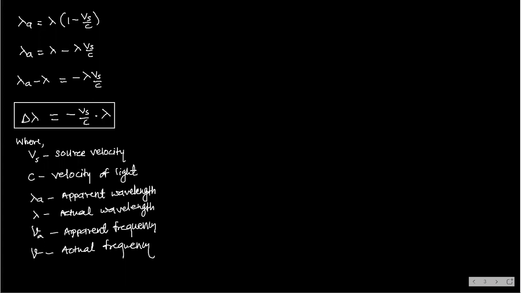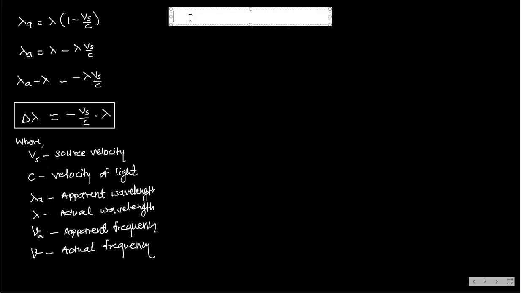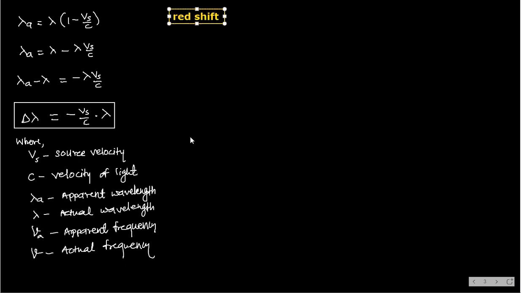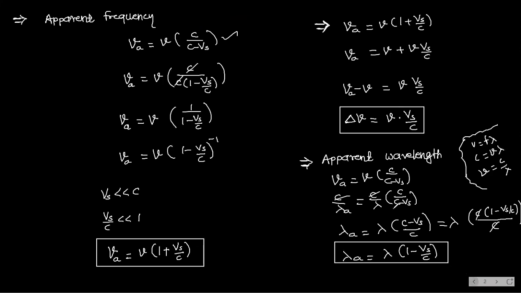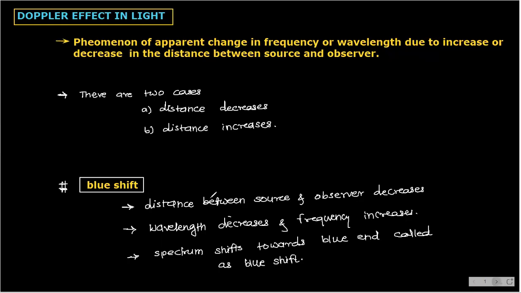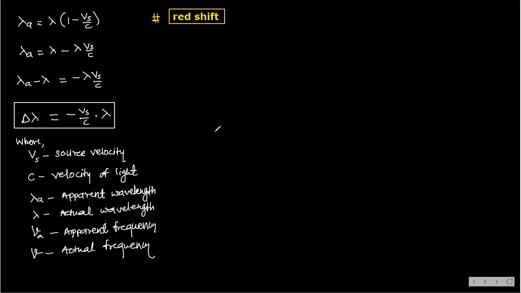You can do it yourself, but it's very easy. Now let's go ahead. Clear? Now next one is what? Red shift. This finished blue shift. Now it is red shift. What is the red shift? First, what we have finished? Blue shift we have finished. Now red shift.